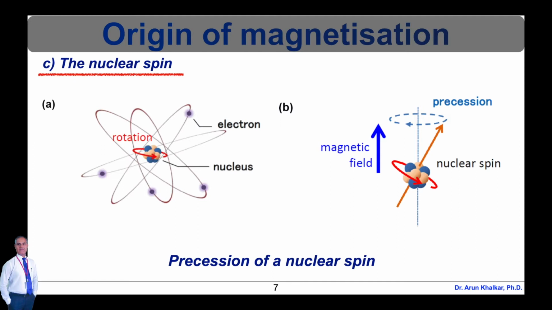is shown here. The axis of nuclear spin shows the precessional motion when a magnetic field is applied along the tilt direction. The precessional motion of nuclear spin has a proper frequency specified by the kind of atomic nucleus.